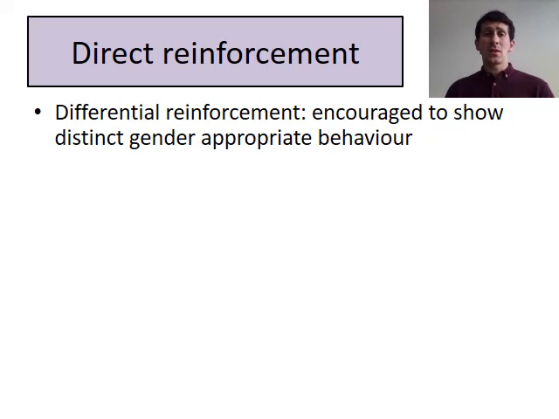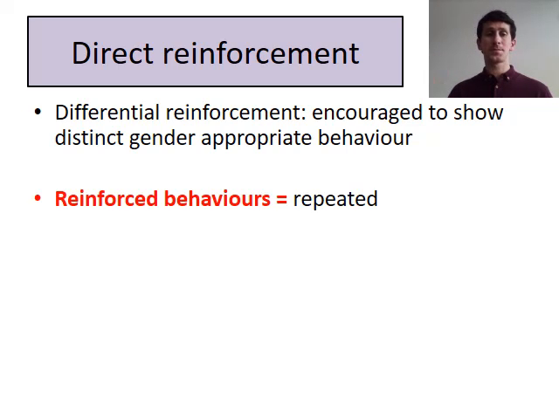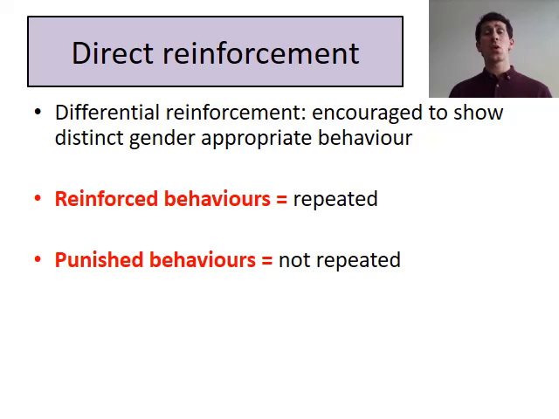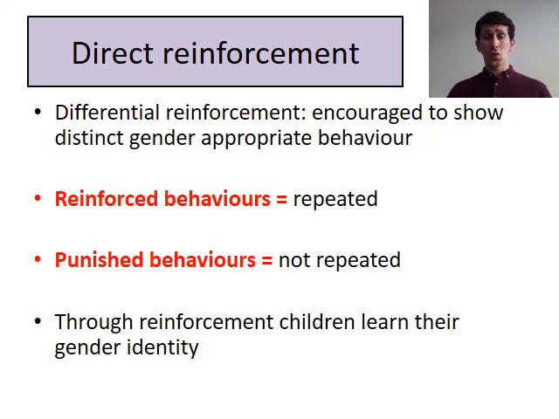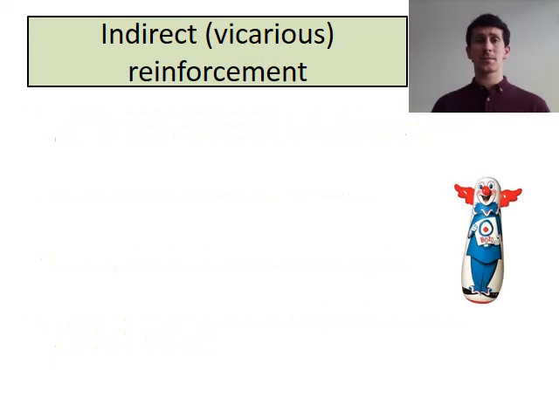What happens with gender behaviour is we get something called differential reinforcement. This means that we get different reinforcement for boys and for girls. Different genders are encouraged to show different behaviours. Boys, rough and tumble play, girls to be nice and gentle and passive. Those reinforced behaviours will get repeated. If we praise them, they get repeated. Any punished behaviours won't be repeated. The child will learn not to do that behaviour again. It's through this reinforcement that children start to learn their own gender identity.